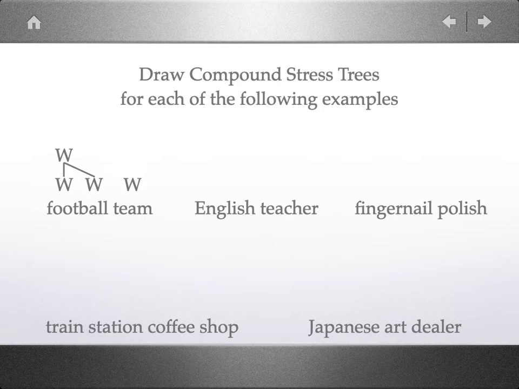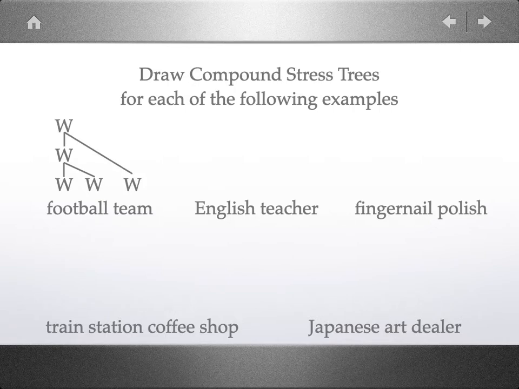Now, when we make a larger compound by joining the word football with the word team, again we have to ask, is the second word branching? Well, here the second word is team. That's not branching, it's a simple word. So again, it's the weak member of the compound, and therefore the structure would be football team.